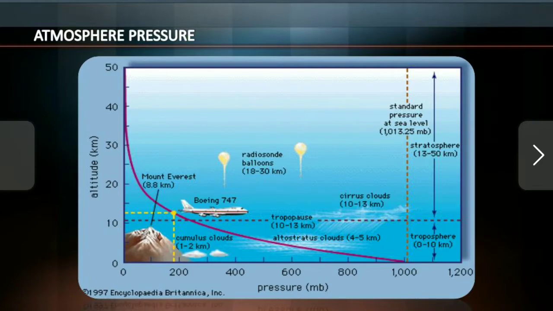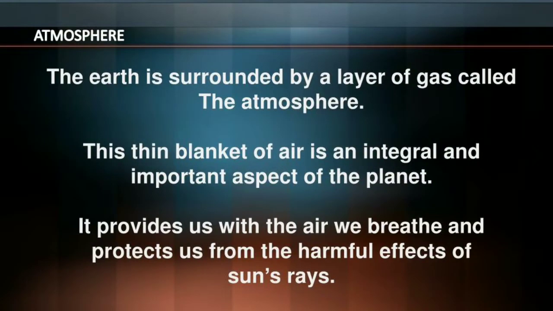Who knows about the ozone layer? The atmosphere also has the ozone layer, which protects us from the harmful effects of sun rays.